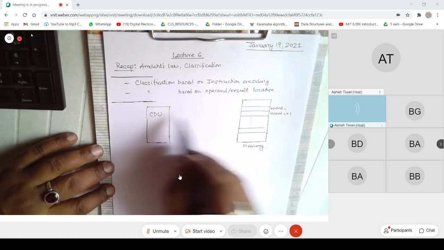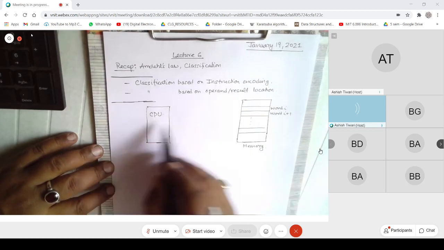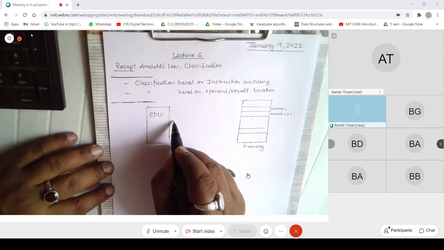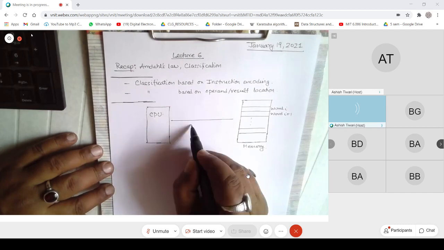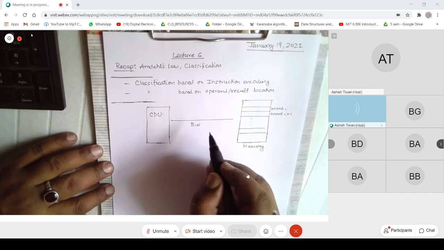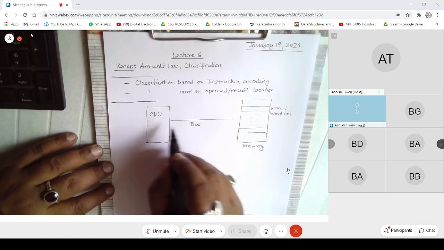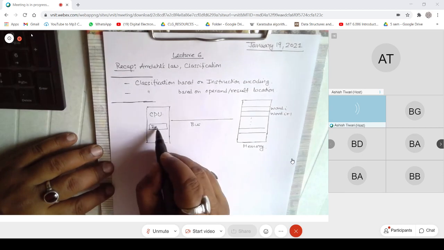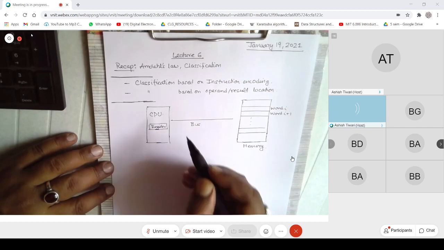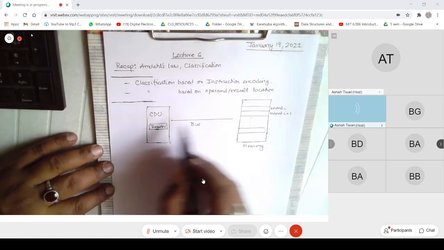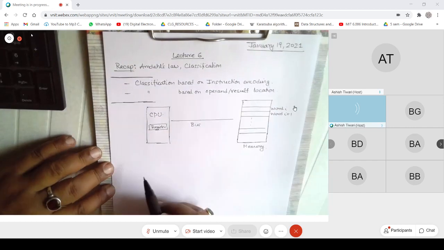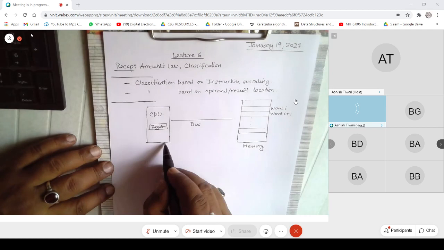Generally, what happens is the CPU reads a word. When the CPU reads, it can read a word or write a word. That is the general case. And then there is a bus here. A bus is an interconnect. Generally you have something like a register here. So when we say the CPU reads something, a word comes to the register, and when we say the CPU writes, the register goes to the word, and so on. This is what we assume generally.